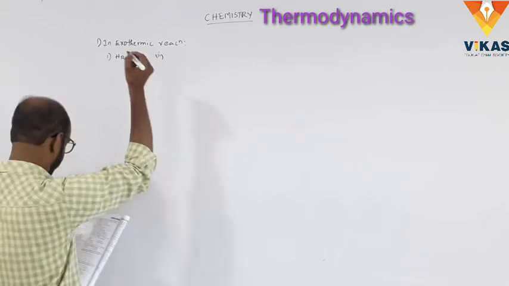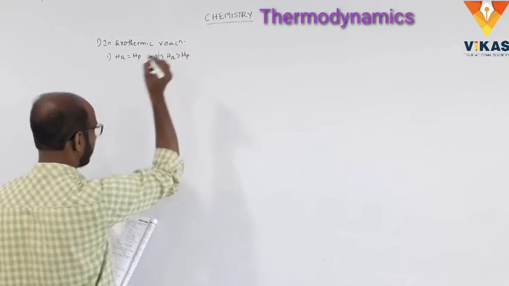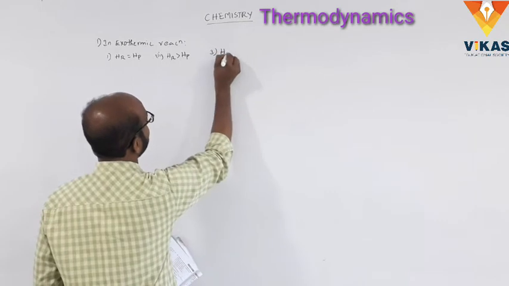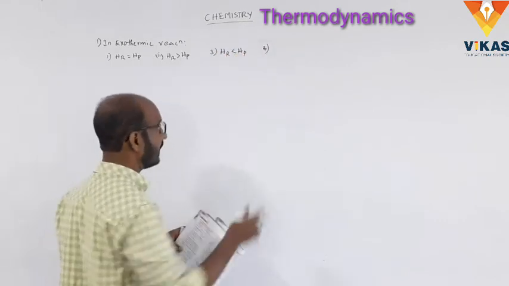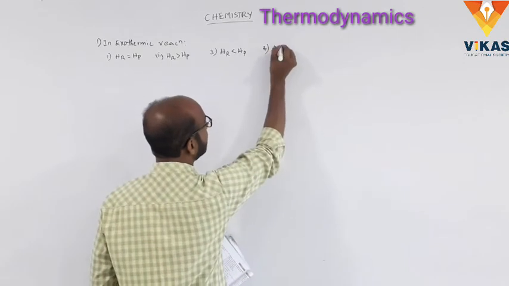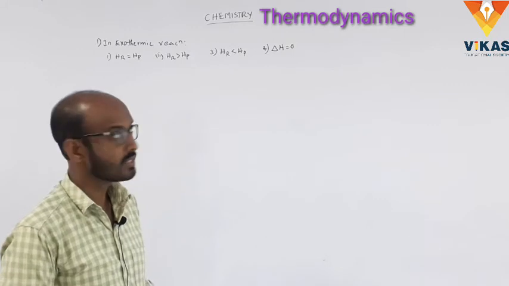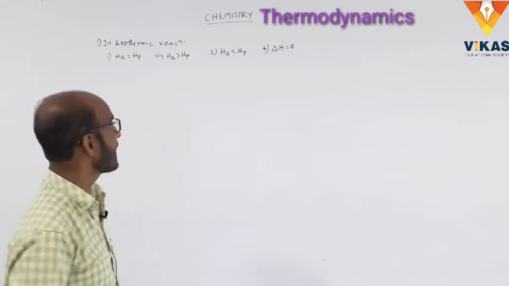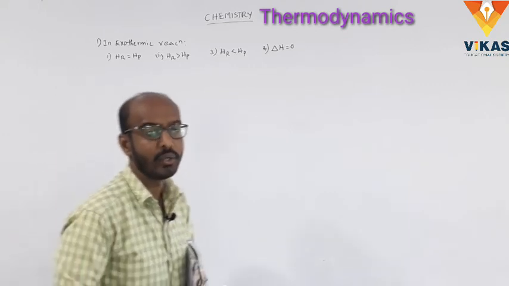Number 2, HR is greater than HP. Number 3, HR less than HP. Number 4, delta H is equal to 0. These are the 4 options. So in an exothermic reaction, we know the exothermic reaction and endothermic reaction.